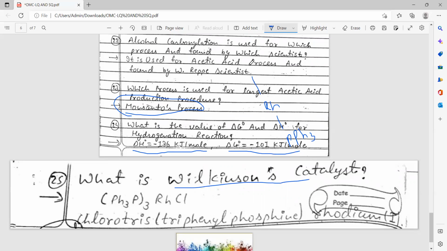As we know, PPh3 is just a neutral ligand. So rhodium has a +1 oxidation number due to the chloride ion present. Chlorine here has a negative charge, -1, and rhodium has +1. So it can be asked what is the oxidation number of rhodium in Wilkinson catalyst. It can be asked like this also.